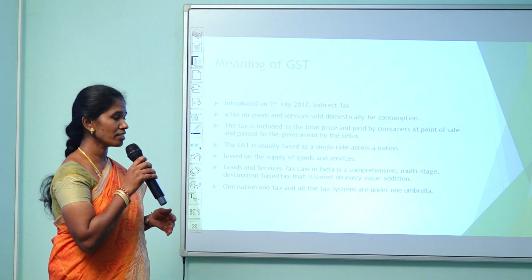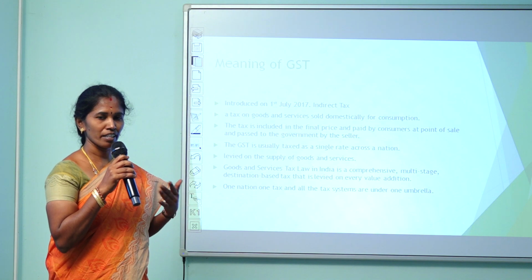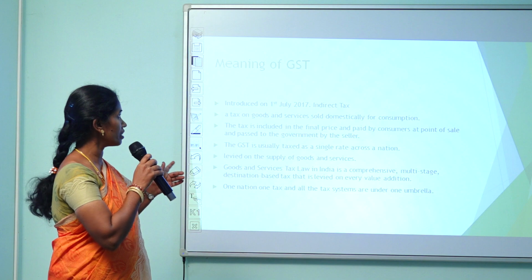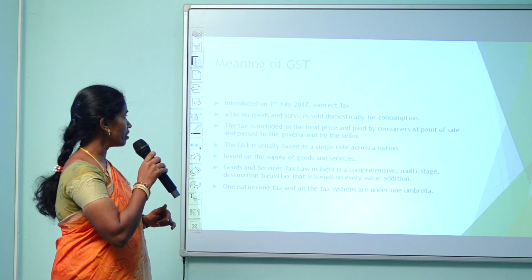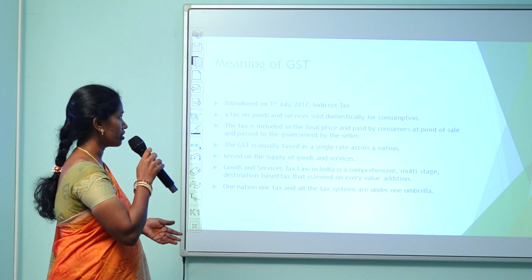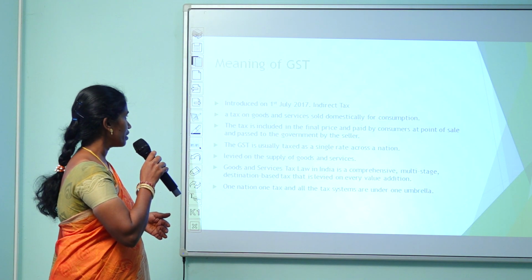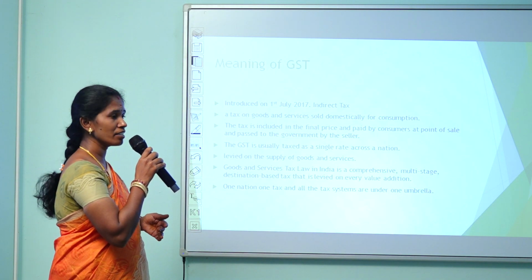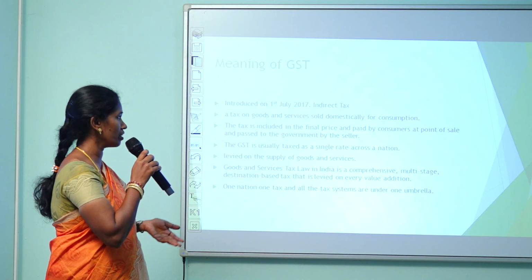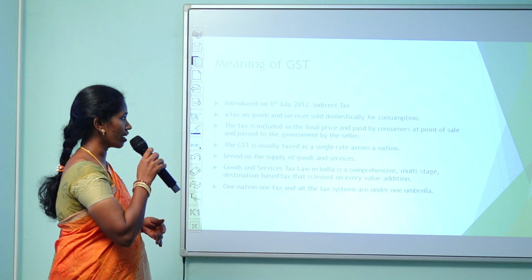The next one is indirect tax. It is also a type of tax, which is paid by the sellers or buyers to the government indirectly. GST is an indirect tax, and all the systems are coming under one umbrella. GST takes place only when goods are domestically consumed. The tax is included in the final price and paid by the consumers at the point of sale and passed to the government by the seller. GST is usually taxed at a single rate across a nation.